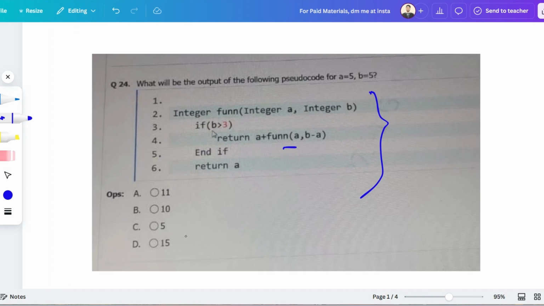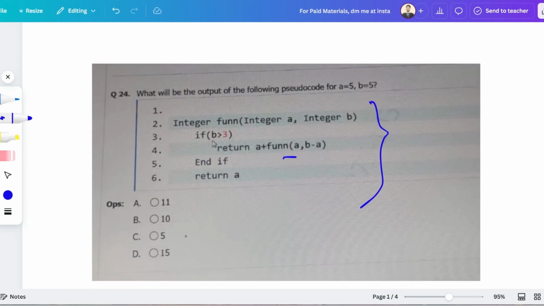So what will be the answer for this case? Please give the answer in the comment section before I give it. I hope you have already tried. So let me explain this. At first, as you can see, they have given one function having two parameters, an integer a and another integer b. Then the base condition is if b is greater than 3. Actually the base condition is not mentioned, but it's still fine. So if b is greater than 3, then return a plus fun(a, b minus a). So basically they are recursively calling the function, nothing else.